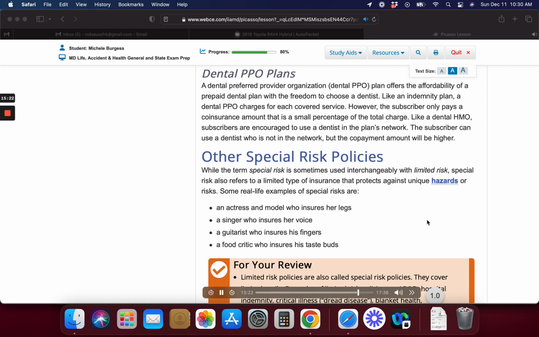Other special risk policies. While the term special risk is sometimes used interchangeably with limited risk, special risk also refers to a limited type of insurance that protects against unique hazards or risks. Some real-life examples of special risks are an actress and model who insures her legs, a singer who insures her voice, a guitarist who insures his fingers, a food critic who insures his taste buds.